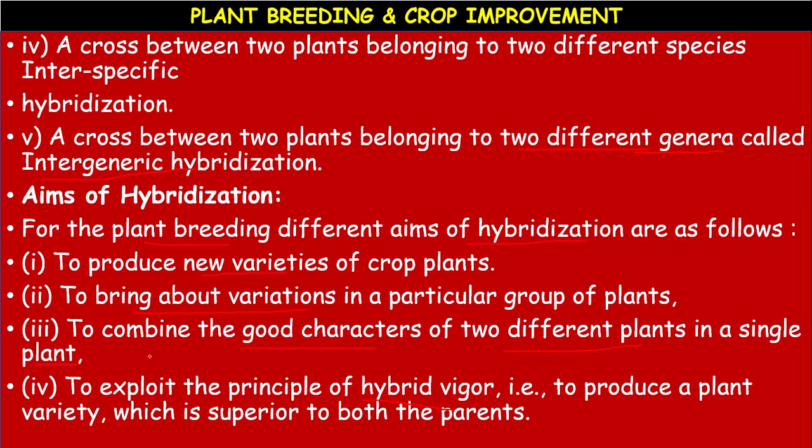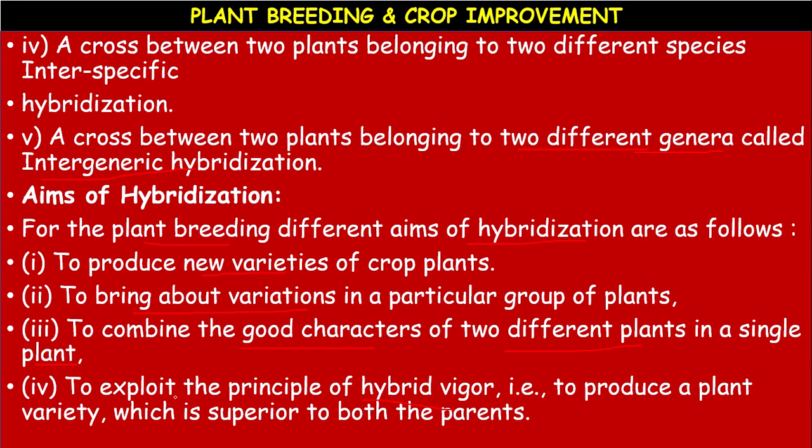For example, some desired characters like dwarf plant, high yielding plant, and less crop duration. These three qualities you can produce in a single plant by this hybridization technique.